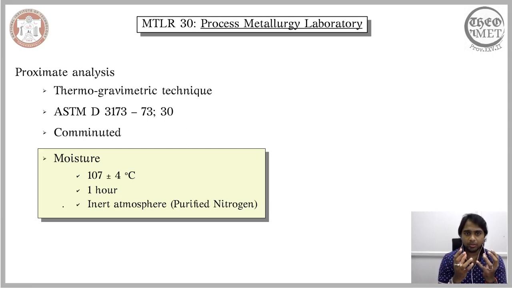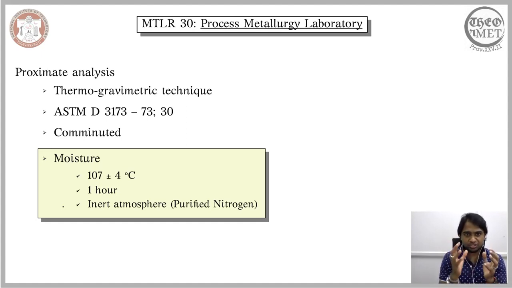Now, in order to calculate these contents, the coal is initially ground, so it's being broken down into finer particles, and then the proximate analysis is conducted. Before raising the temperature of the coal and before measuring its weight loss, the initial step involves comminution, nothing but fragmenting the larger coal into smaller pieces. Once you have fragmented it, you initially weigh it. So you initially determine the weight of the coal, and then you begin the process.